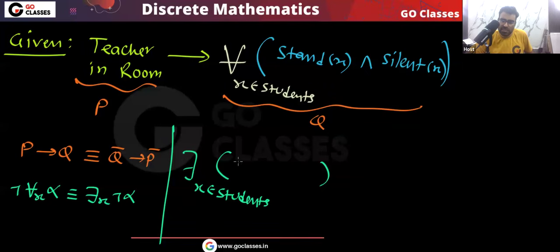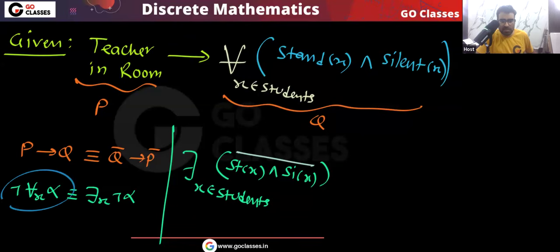That is, stand and silent, whole bar. Correct, because negation of for all x alpha is there exists x negation alpha. So there exists a student who is not standing or silent, implies P bar, which means teacher not in room.